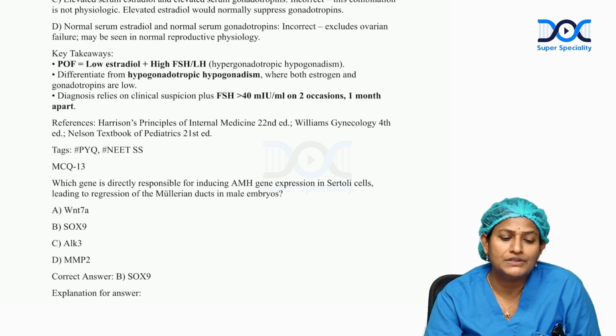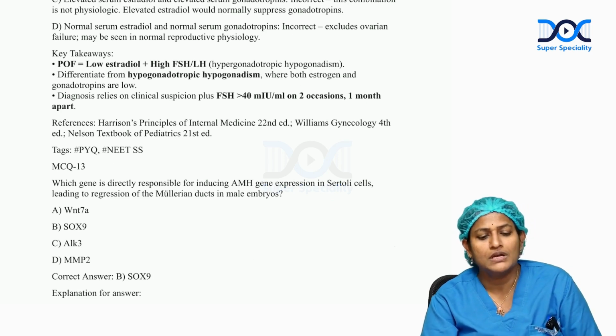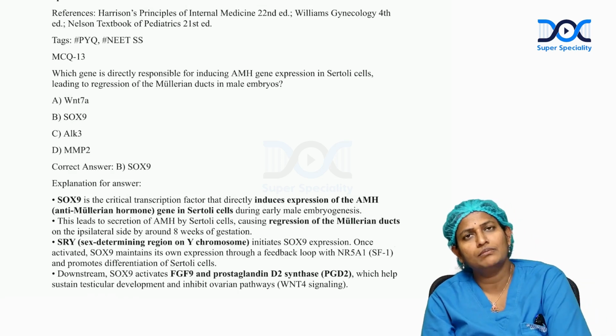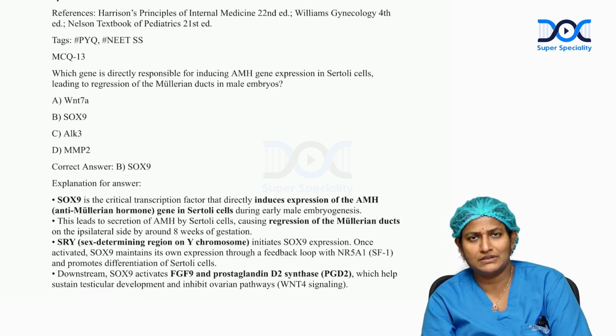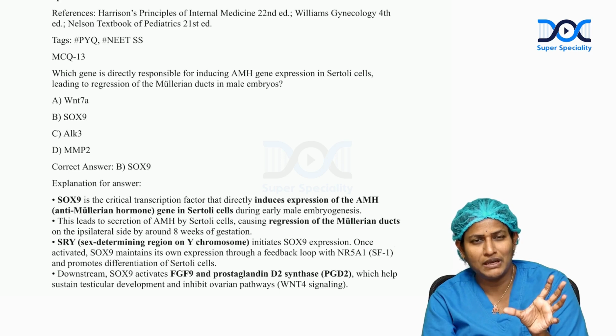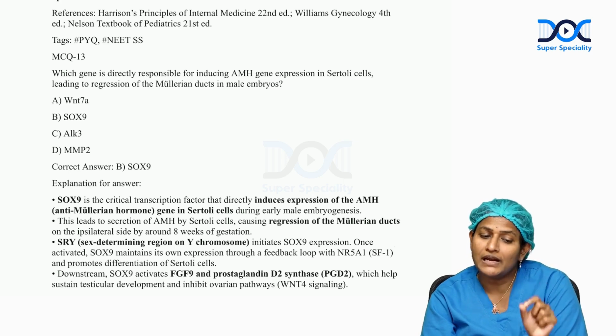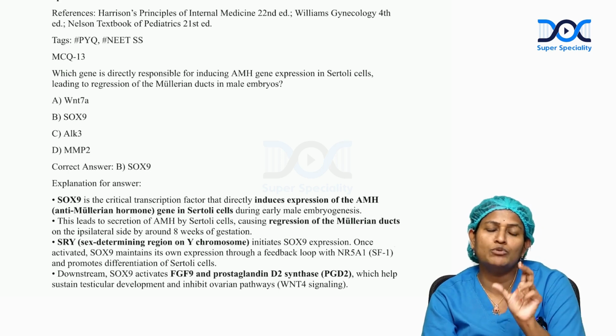Question number 13. Which gene is directly responsible for inducing AMH gene expression in Sertoli cells, leading to regression of the Mullerian ducts in male embryos? So, male embryos are determined by the SRY gene, that means sex determining region on the Y chromosome. Absence of this SRY gene results in development into a female. The SRY gene is the main one which initiates the expression of the SOX9 gene. This mainly acts as a transcription factor which induces the expression of the anti-Mullerian hormone.